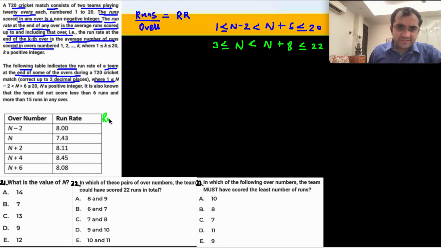Let me write down the runs here. So 14 minus 2 is 12. What is 12 into 8? 96 runs. Okay, at the end of 12 overs you have 96 runs. At the end of 14 overs, now I need 14 into 7.43. Obviously I'm using a calculator, but because I'm just explaining it to you; you had to do all of this in the exam without a calculator.